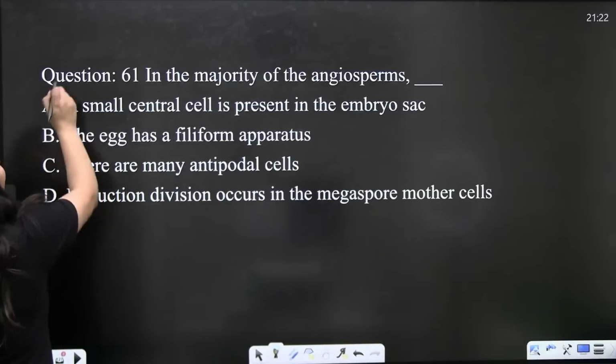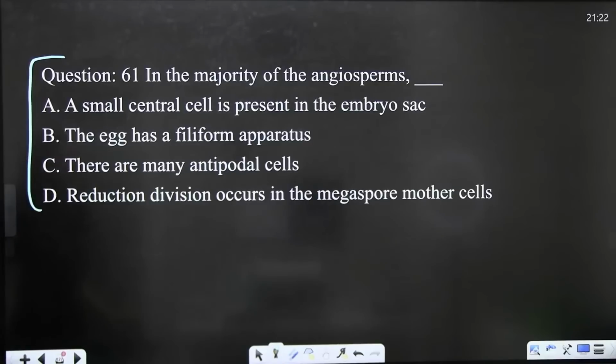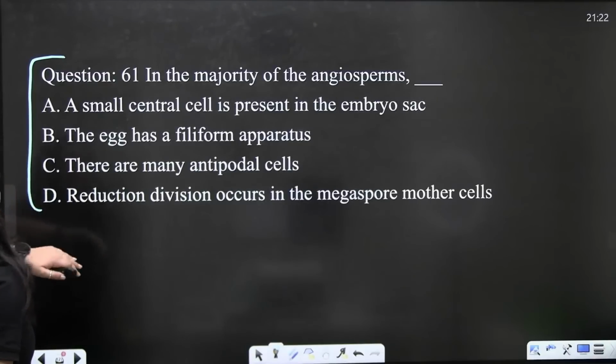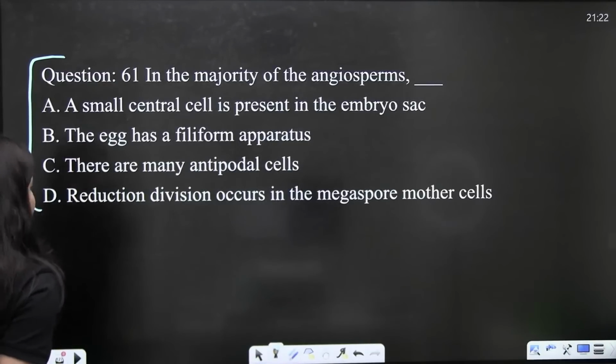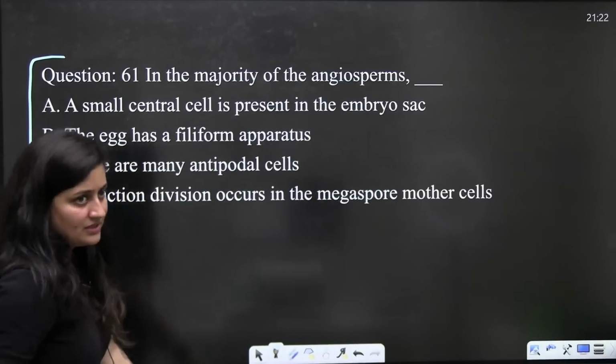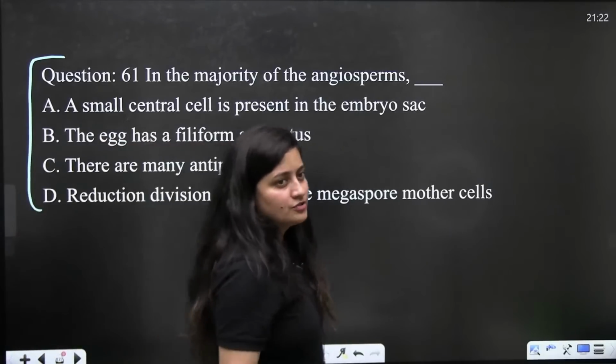Okay. So, in the majority of angiosperms, a small central cell is present in the embryo sac. The egg has a filiform apparatus. There are many antipodal cells. Reduction division occurs in the megaspore mother cell. So, in the majority of angiosperms.